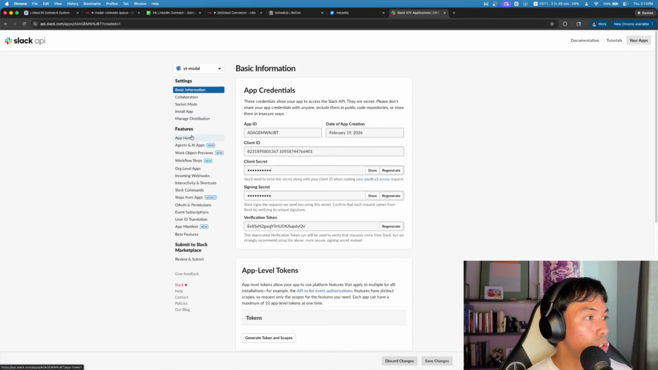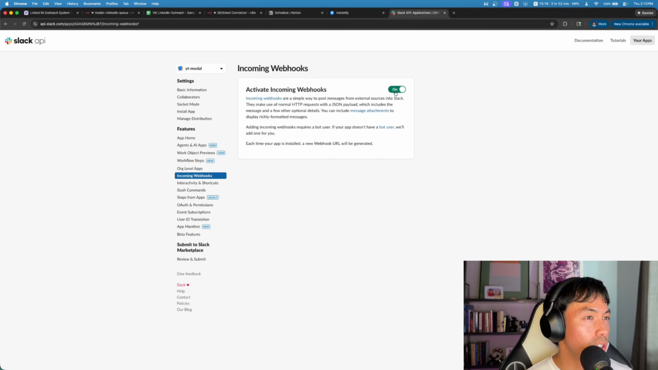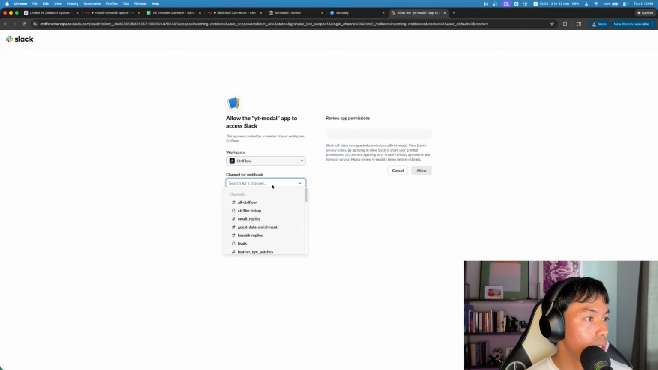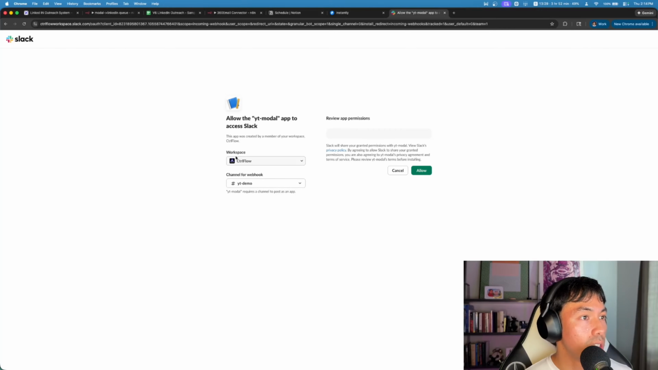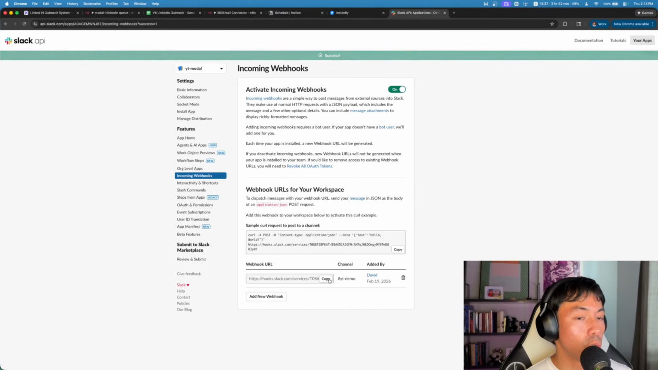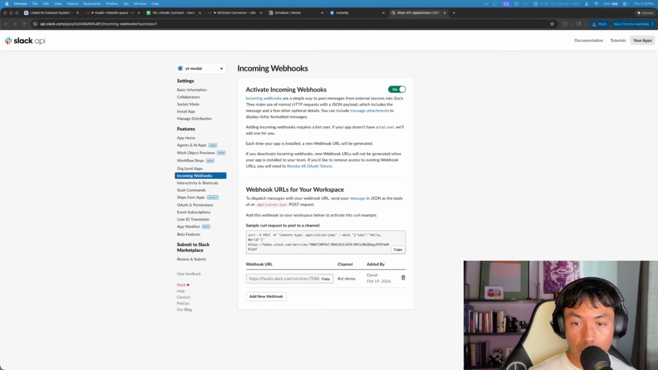And then I'll go down to incoming webhooks. We'll turn this on, add a new webhook, and then we'll select that channel. So we'll scroll down, YouTube demo. So this is where it'll be. Hit allow. Now I'm going to copy the webhook URL. I'm going to save that somewhere. Cool. So we have our Slack webhook.